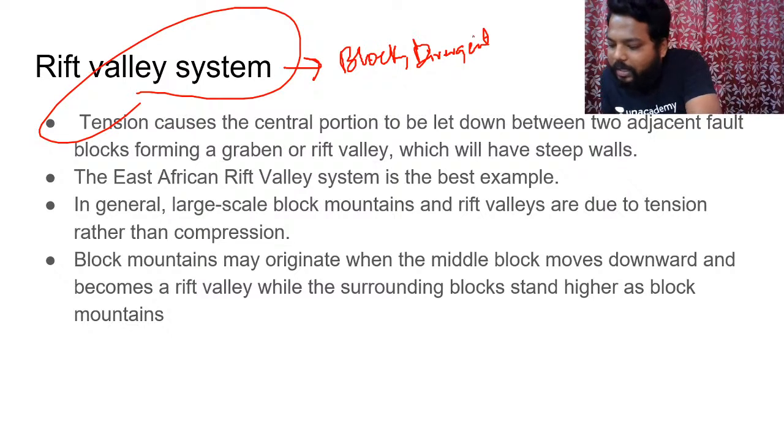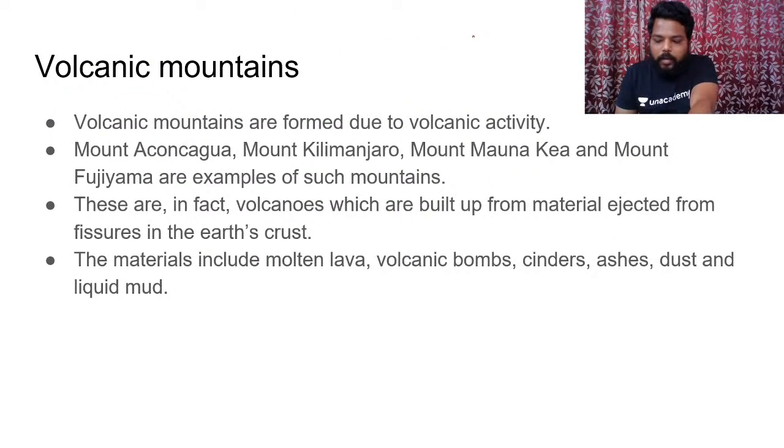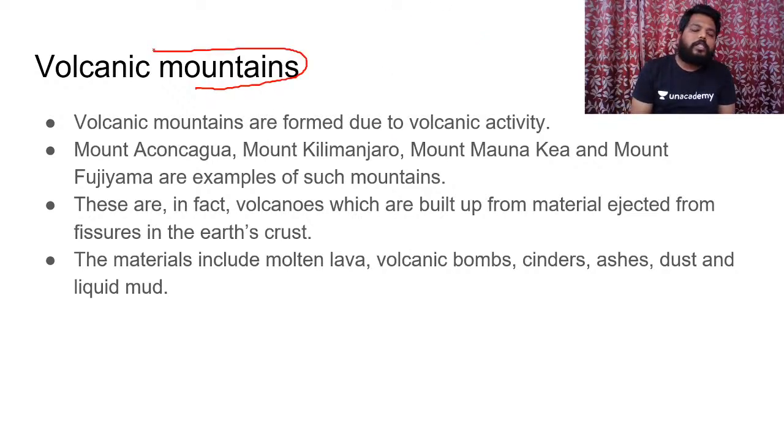Please open your atlas and try to mark this East African Rift Valley, and try to see the lakes which are associated with it as well. Clear? So the block mountains which are present have association with this Rift Valley system itself. Clear? And the next chain of mountains is the volcanic mountains.